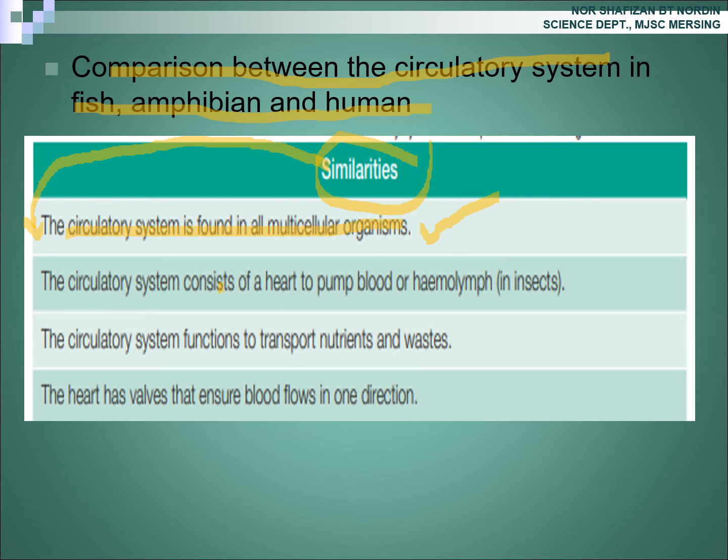The circulatory system consists of a heart to pump blood or hemolymph. The circulatory system functions to transport nutrients and waste, and the heart has valves that ensure blood flows in one direction.